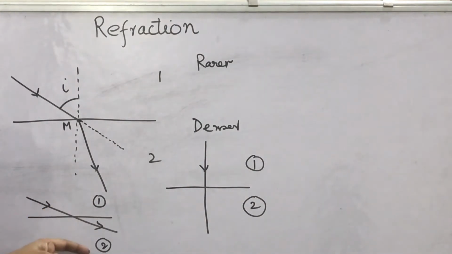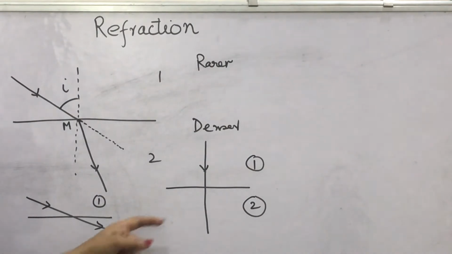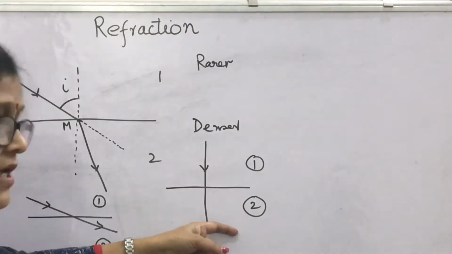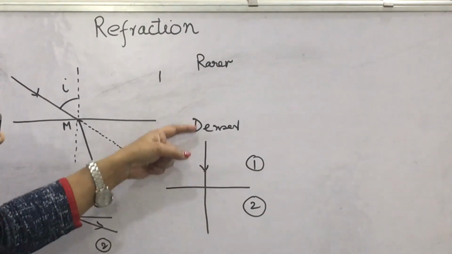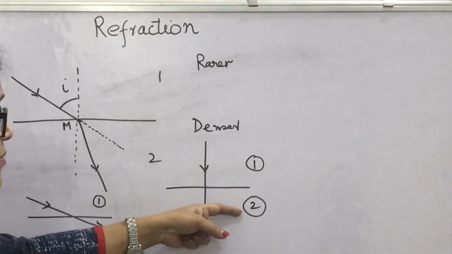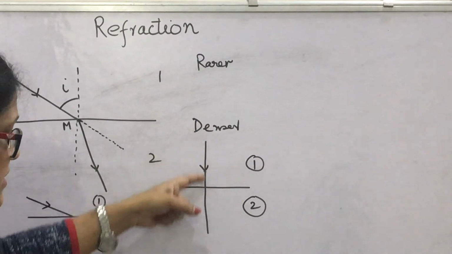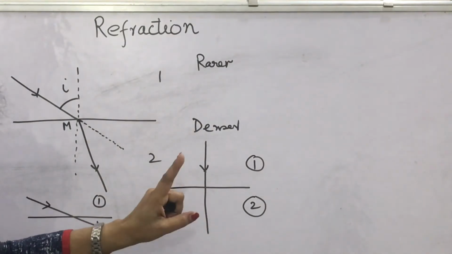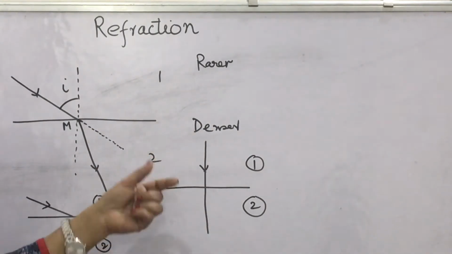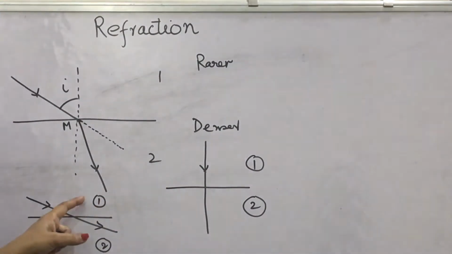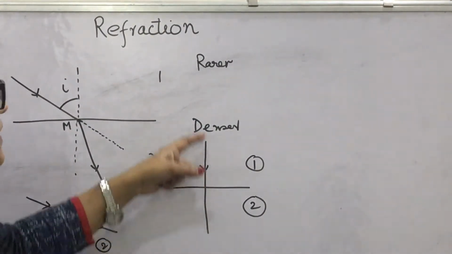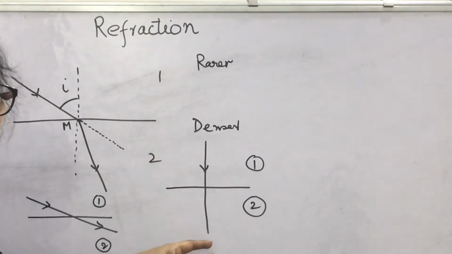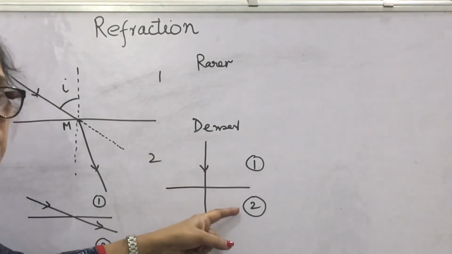Both are the same. If there is no change in medium, there is no bending. And if there is a change in medium but the light ray is incident normally, there will also be no bending. So no bending occurs if there is no change of medium or if the light ray is incident normally at the interface separating both media.